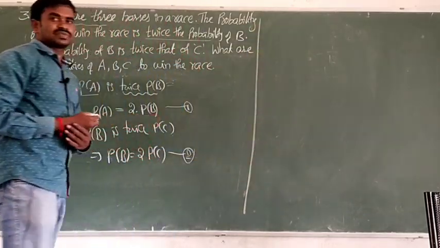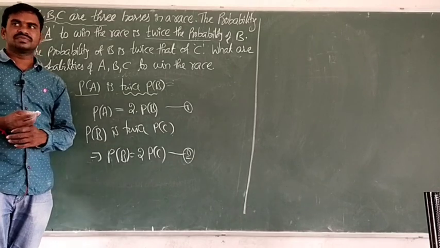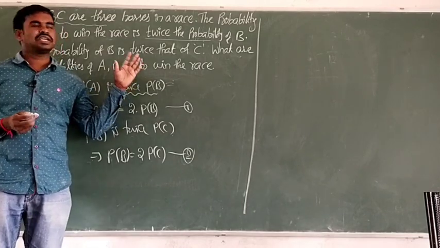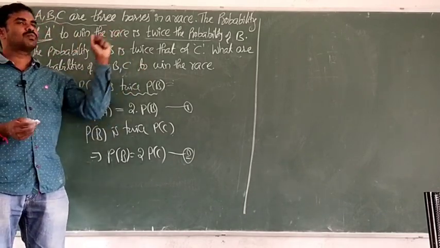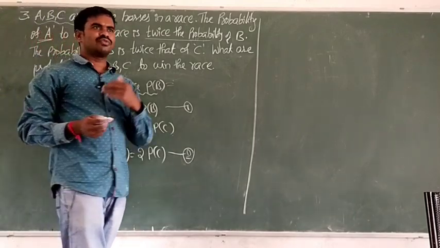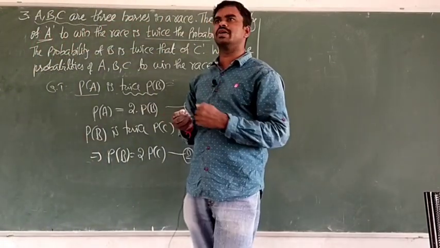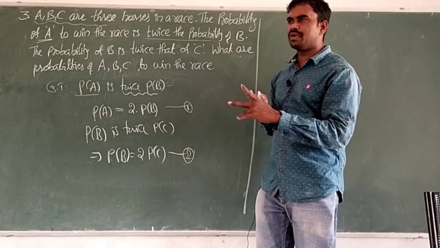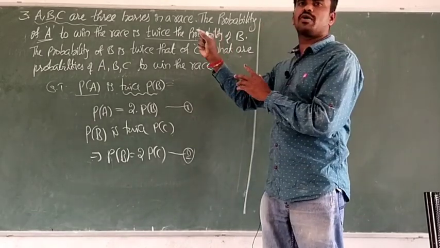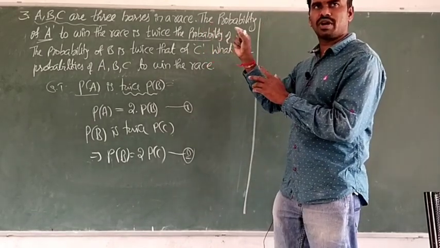Then after, how can we solve this problem? One more condition is given. Here only 3 horses are participating in a race. So we get to probability of A, probability of B, probability of C in finally. But before that, actually there are 3 probabilities only: probability of A, probability of B, probability of C.